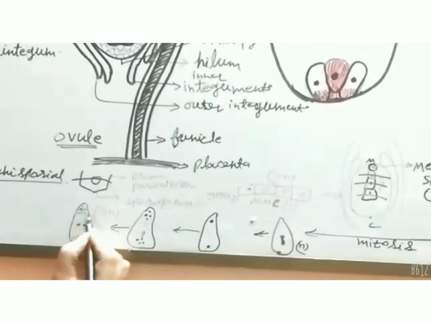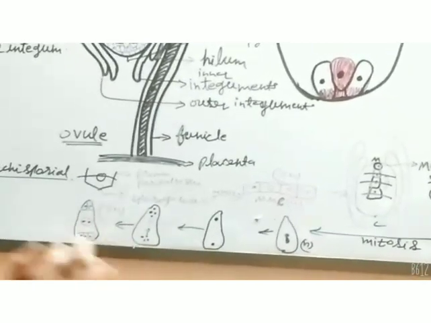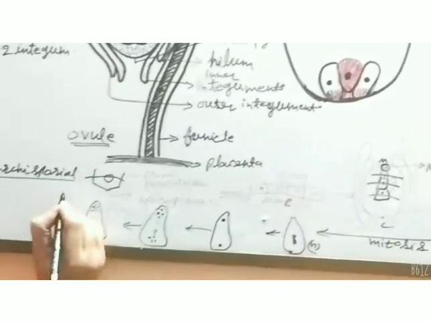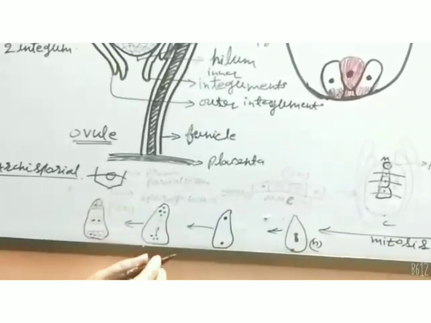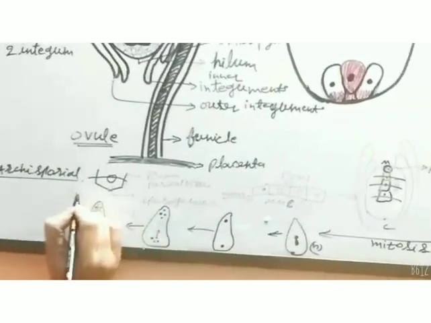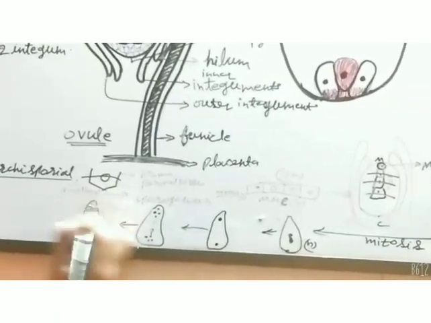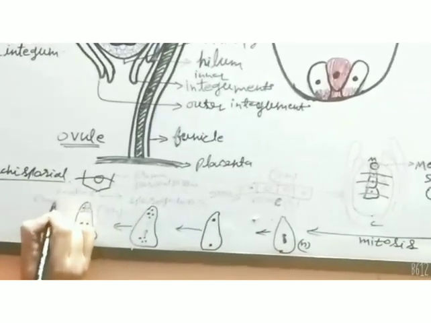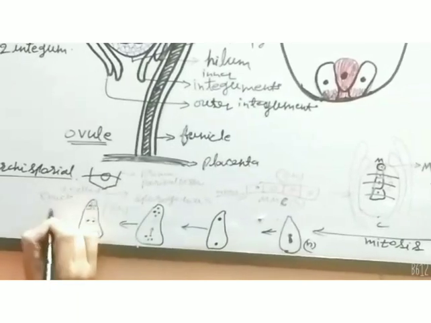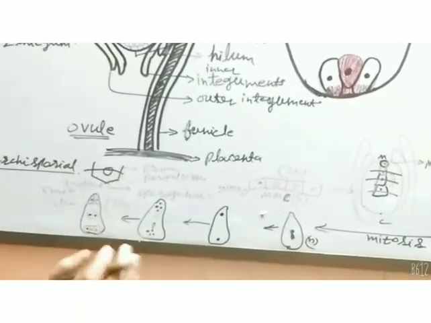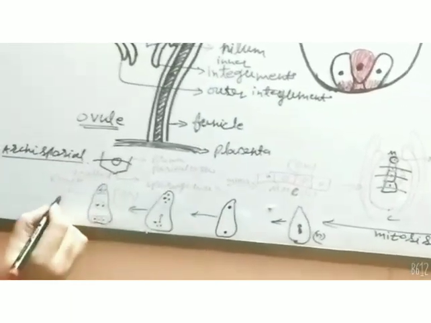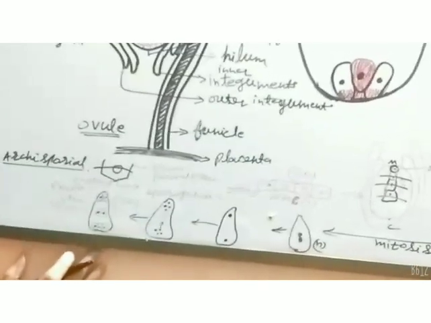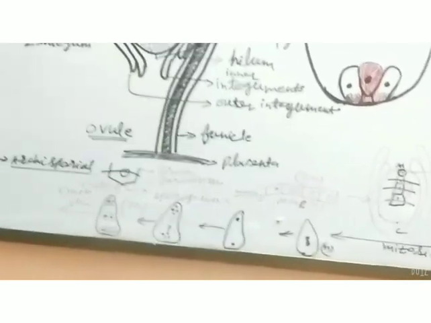In this way, the 7 celled but 8 nucleated structure will be formed. So this structure is called a 7 celled and 8 nucleated structure. This structure is called the embryo sac.